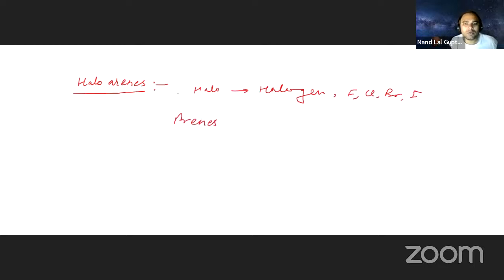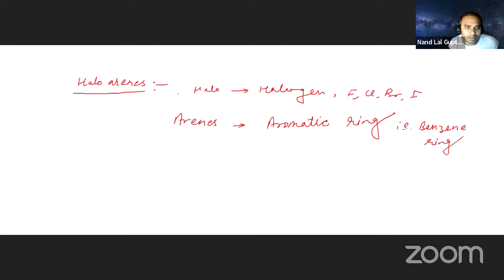It should be an aromatic ring. Here I am writing the benzene ring as an example, but it can be any aromatic ring.